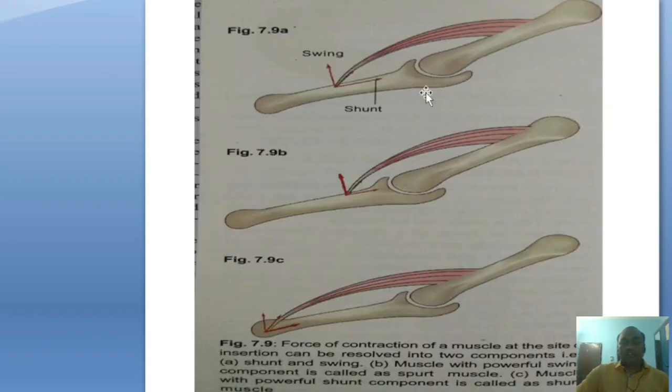Take any joint. This is the muscle, this is the belly and this is the tendon. The tendon is inserted to the distal bone; this is the proximal bone, this is the distal bone. Near the insertion on the distal bone, there are two components: the swing component and the shunt component. When the muscle is inserted near the joint cavity, the swing component increases compared with the shunt component. This type of muscle is called a spurt muscle. An example is brachialis.